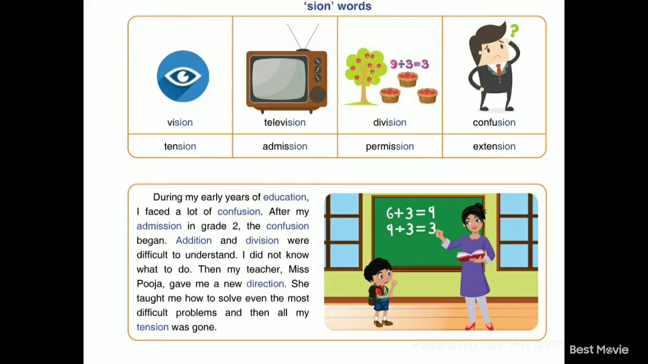So when SION words come together, they are making sound shin, like permission, extension, admission, tension. So I'm going to read a small passage for you.